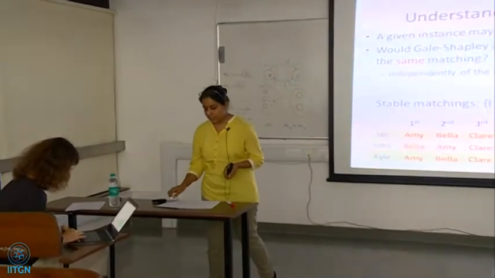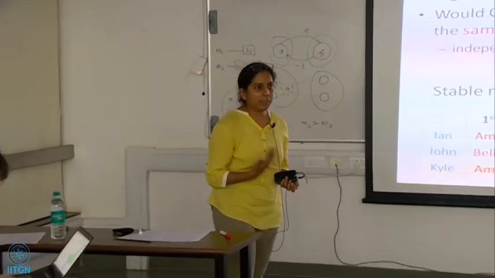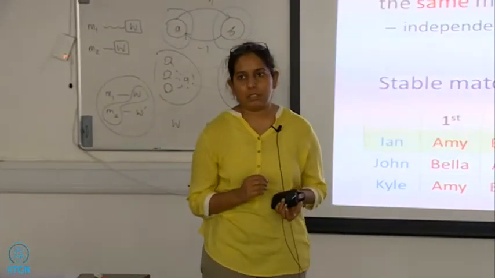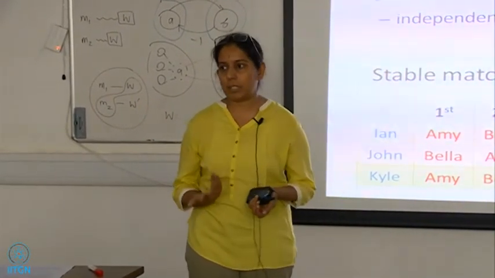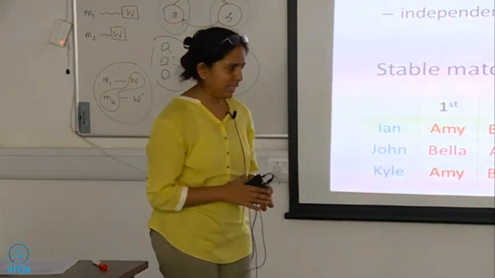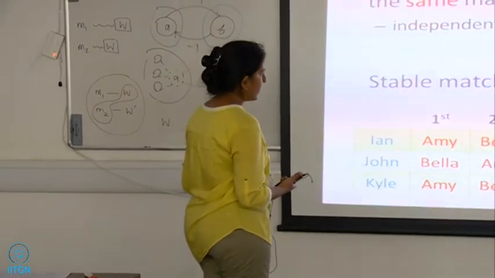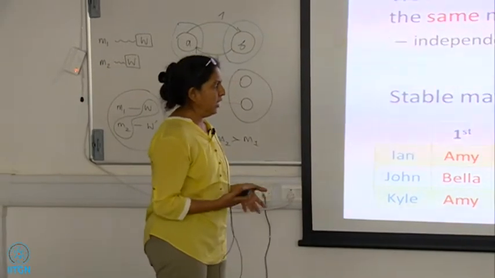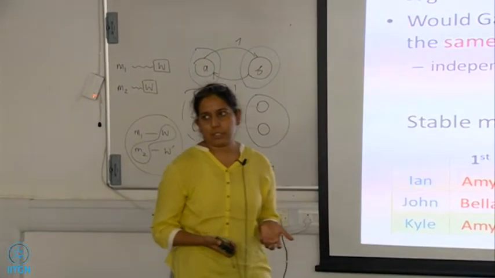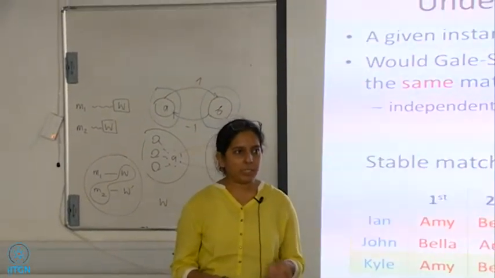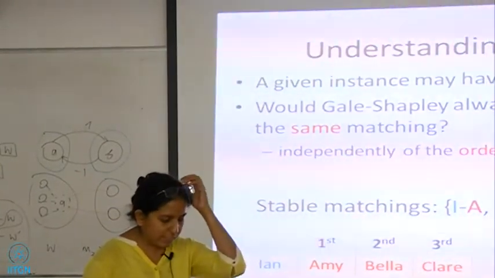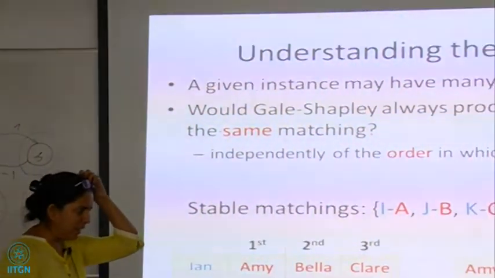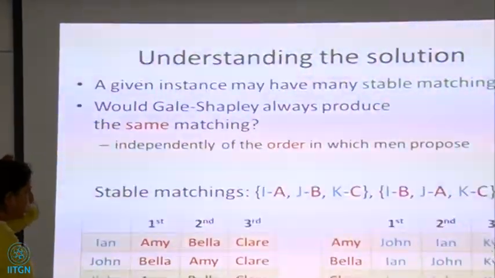If you think about it, Gale-Shapley is one particular mechanism for coming up with a stable matching. And as you've probably guessed by now, since there are a lot of stable matchings to go around for a general instance, there may be other mechanisms for coming up with stable matchings as well. And in fact, there are. Different mechanisms have their pros and cons.